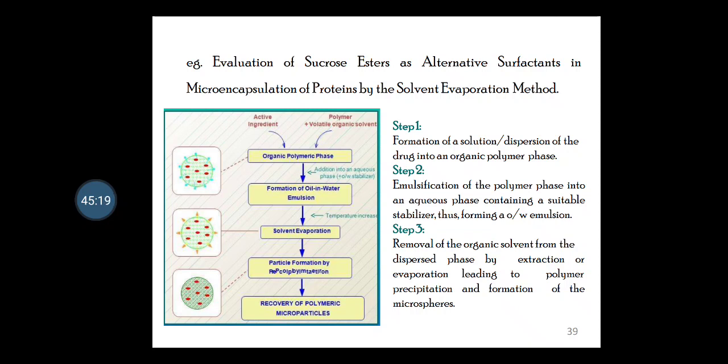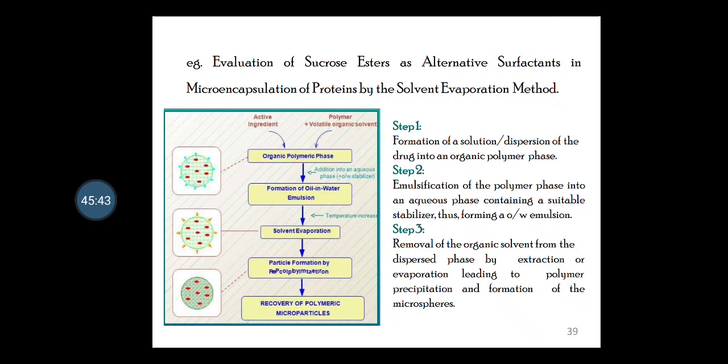Here the polymer is dissolved in a water immiscible, volatile organic solvent such as DCM, that is dichloromethane, or chloroform, into which the core material is dissolved or dispersed. The resulting solution is added dropwise to a stirring aqueous solution with a suitable stabilizer such as polyvinyl alcohol or polyvinyl pyrrolidone to form small polymer droplets containing encapsulated material.